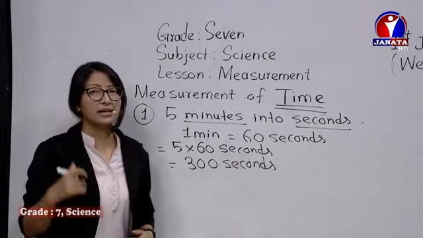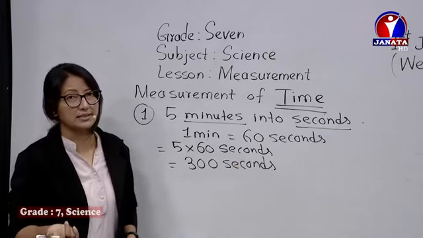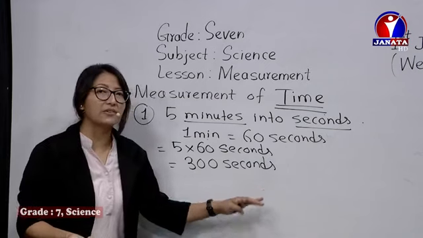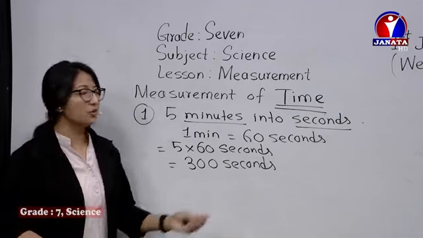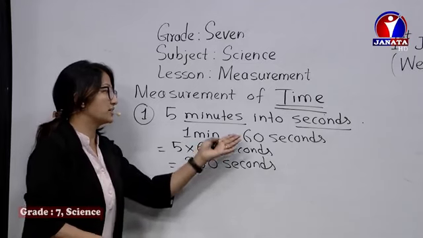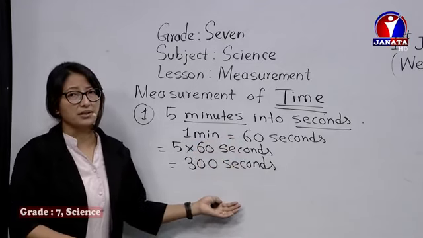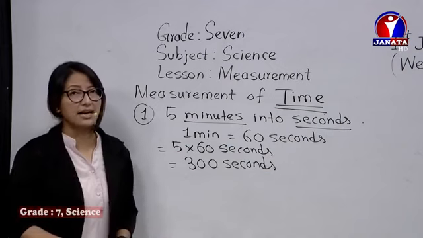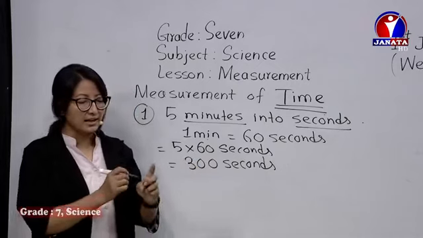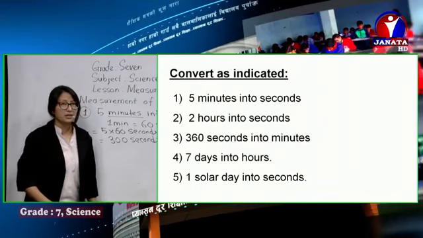Yes, so it's the same. If you say, I'll be back after 5 minutes, or I'll be back after 300 seconds, it's actually the same. But in our regular life, to make our conversation easier, we use it according to the situation. If it's 5 minutes, yes, we can say 5 minutes. Saying I'll be back after 300 seconds sounds a bit unusual. But for solving numericals worldwide, it's used as the second, which is the SI unit. Now we do have more over there. These others you'll be working on as your homework.